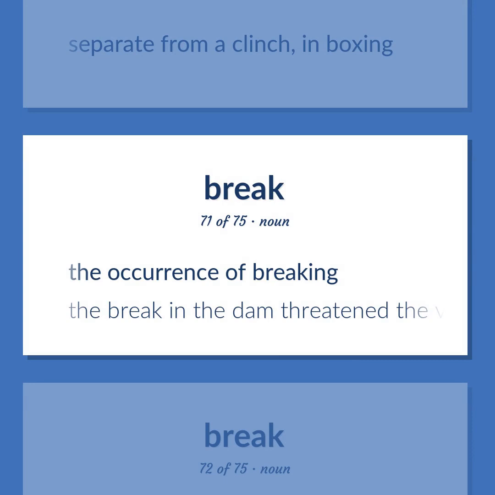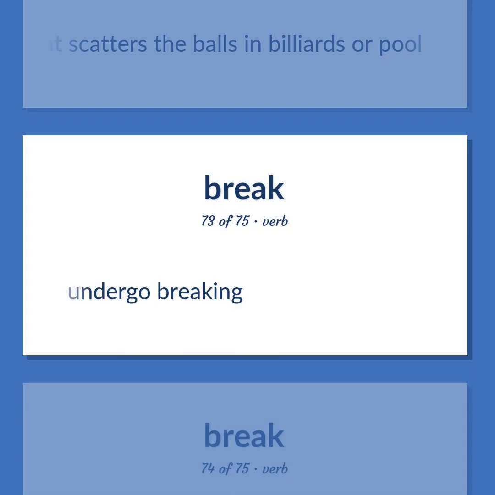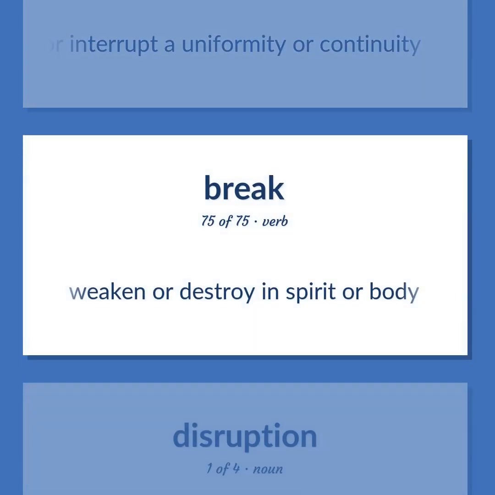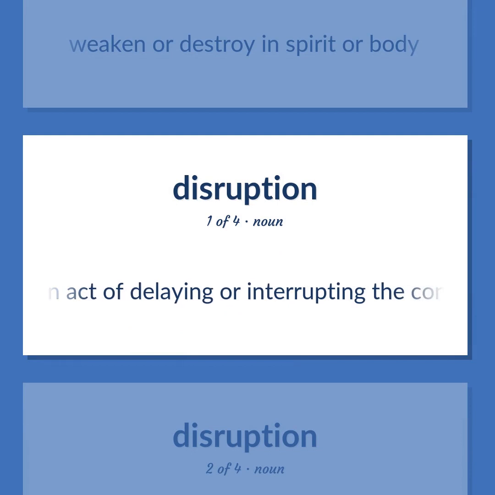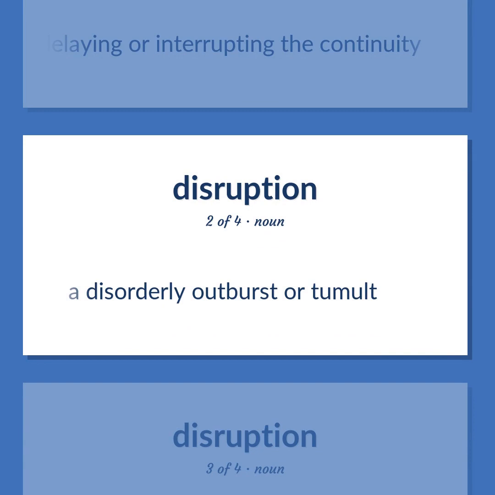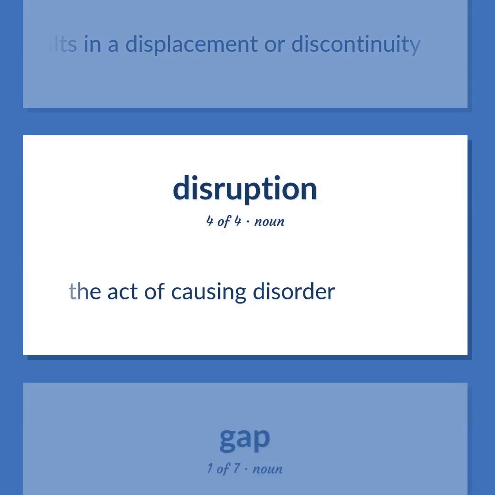The occurrence of breaking. The break in the dam threatened the valley. The opening shot that scatters the balls in billiards or pool. Undergo breaking. Vary or interrupt a uniformity or continuity. Weaken or destroy in spirit or body. An act of delaying or interrupting the continuity. A disorderly outburst or tumult. An event that results in a displacement or discontinuity. The act of causing disorder.